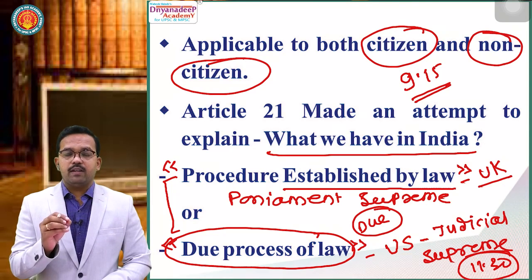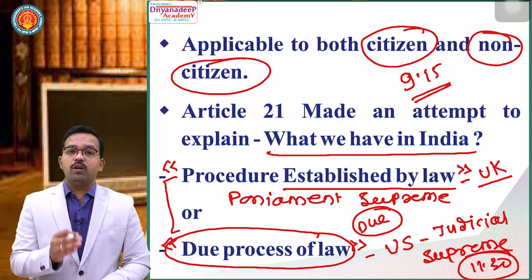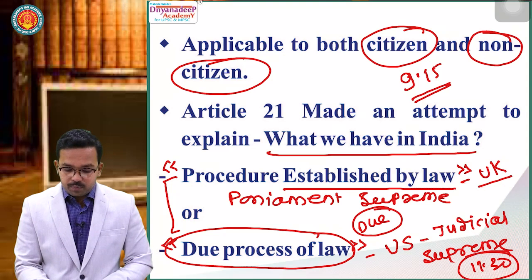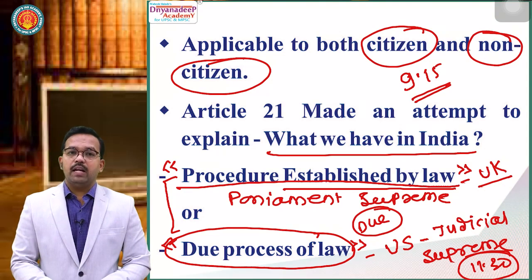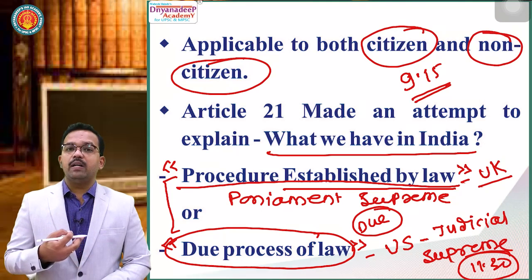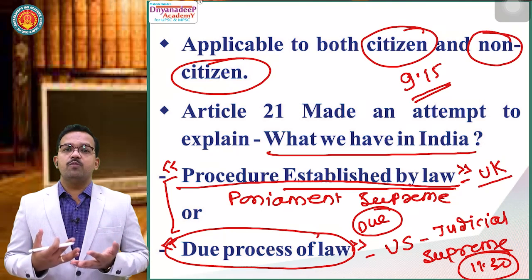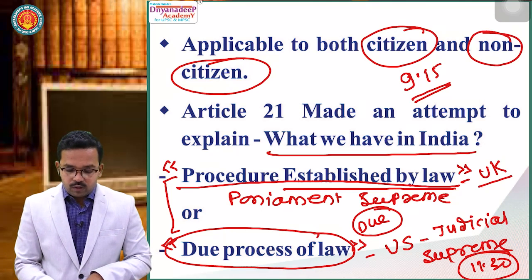So when we take word by word meaning of a particular law or a statute, or what is being said in words, and we do not go into the intentions, it is procedure established by law. Whereas when we take a rational decision, when we go into the intentions of a particular thing, when you think about what the intentions are, what the possible outcomes are, what is rational, what is good, that is called due process